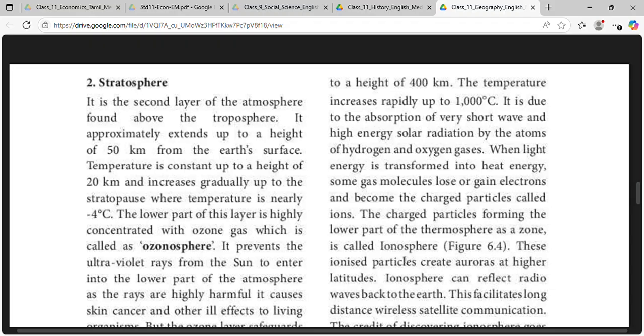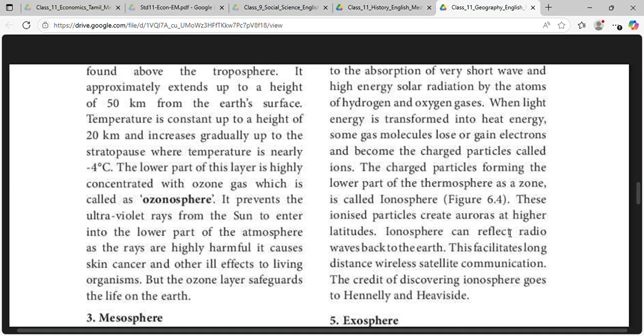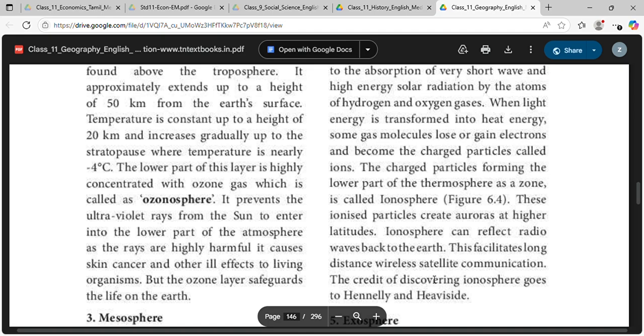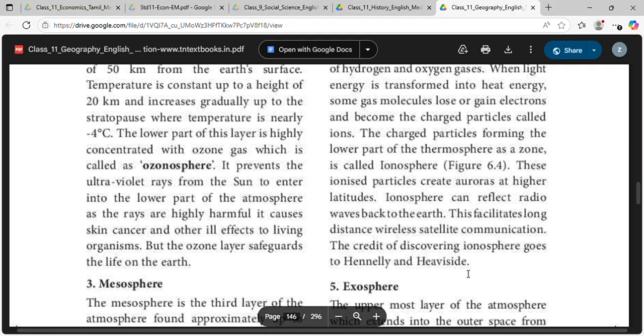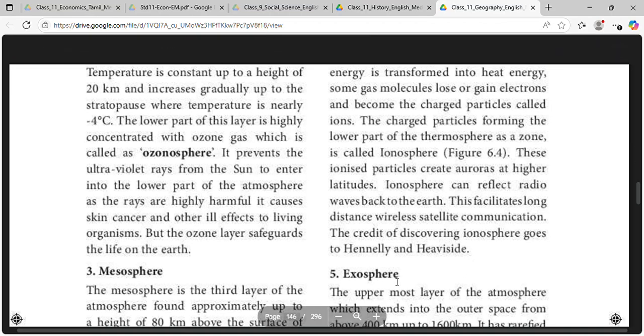These ionized particles create auroras at higher latitudes. Ionosphere can reflect radio waves back to the Earth. This facilitates long-distance wireless satellite communication. The credit of discovering the ionosphere goes to Henley and Heaviside.